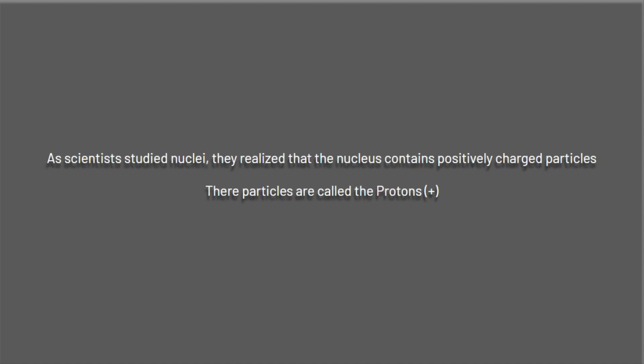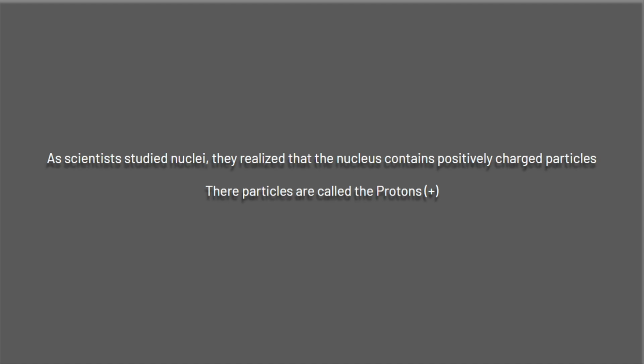But for our next model, keep in mind, during Rutherford's atomic model, he didn't know about protons. After he proposed his atomic theory, scientists studied the nucleus and realized that the nucleus contains a positively charged particle.